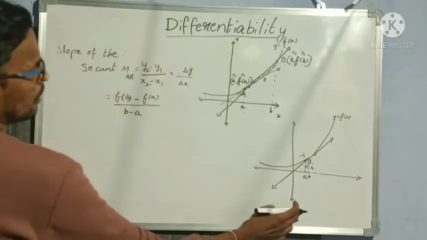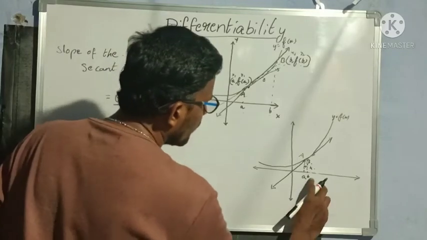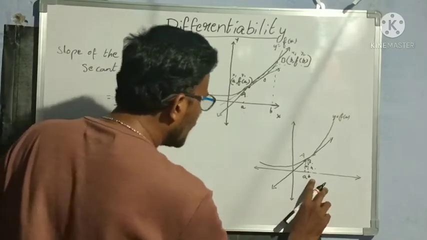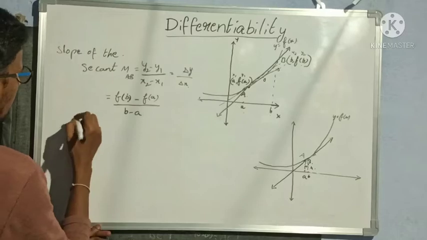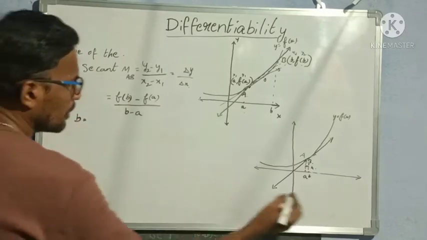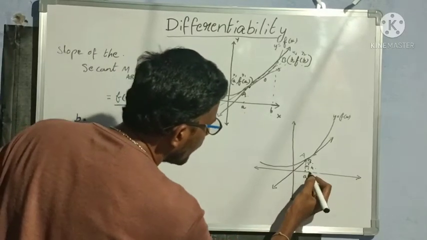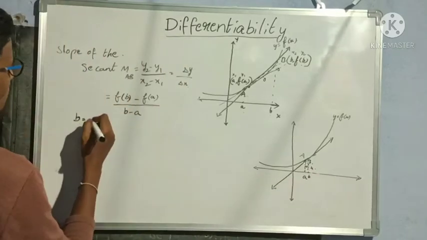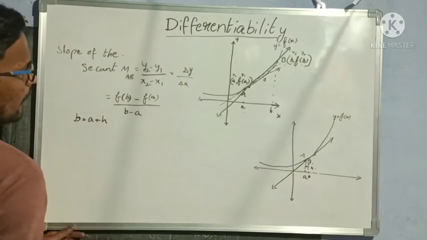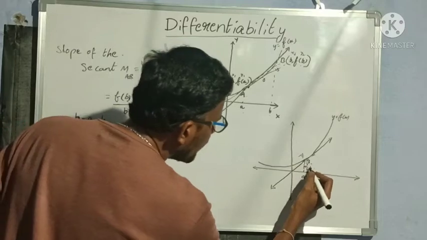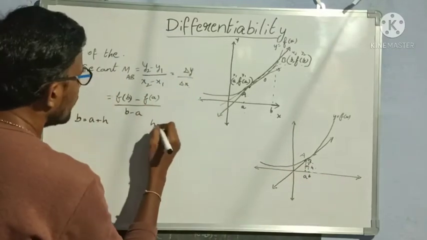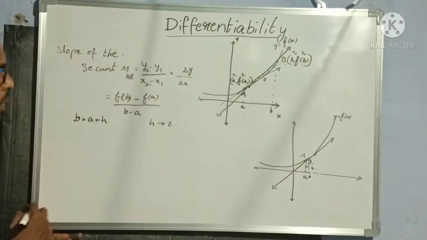Now, if we observe, the value of b will be changed. So b is equal to, can I write, a plus h, and since h is very negligible, I can take h tends to 0.